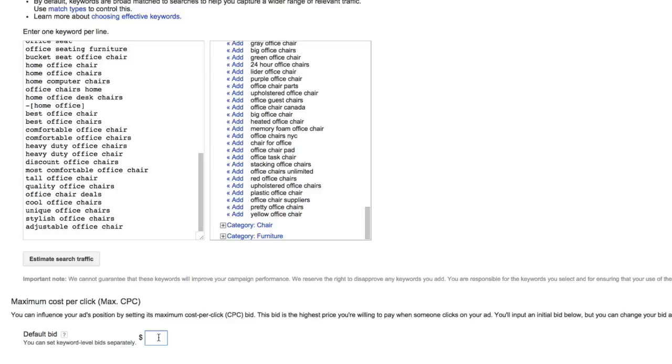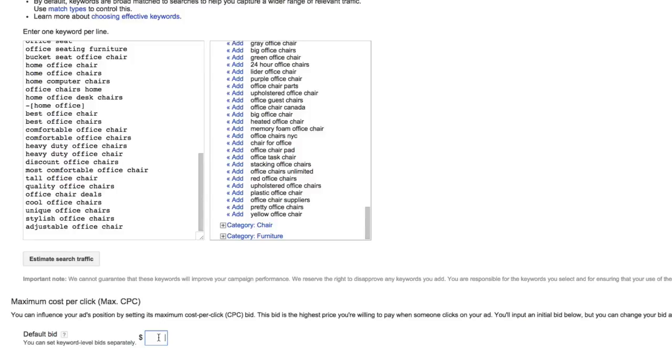Now, the question is, what should we set this default bid to? And that's a great question. The truth is, and it's a very frustrating answer, in a new account like this where we don't have historical data to look at, there's no way to really know. We can't really know what we should set our default bids to, but there are some good ways to get a sense, and we're going to look at that in a minute.